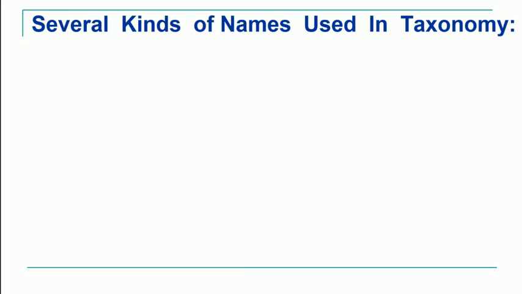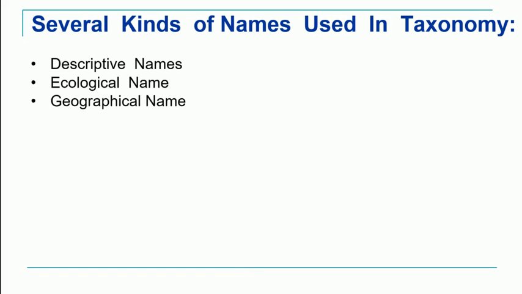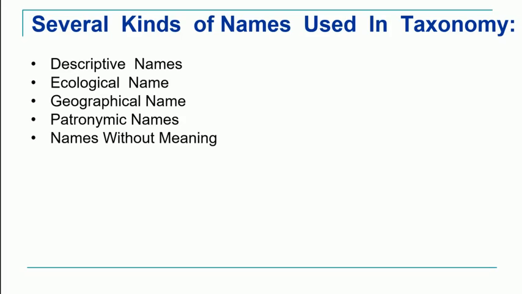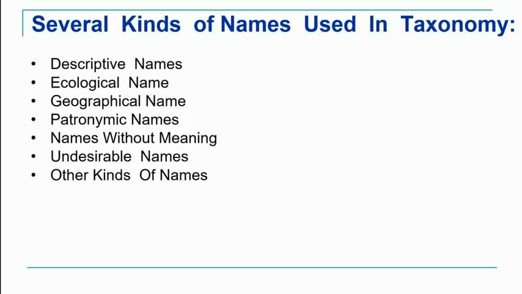Okay, now we move on to the last part of today's discussion. What are the several different kinds of names which are used in taxonomy? There can be descriptive names, ecological names, geographical names, patronymic names, names without any meaning, undesirable names, and other kinds of names. So let's study each one by one.